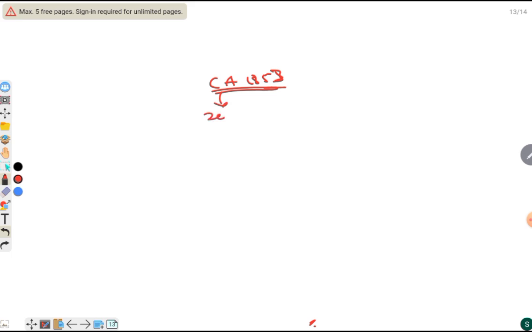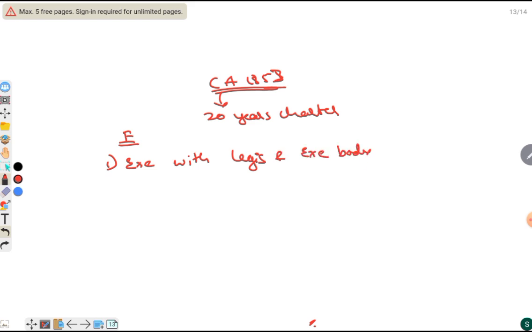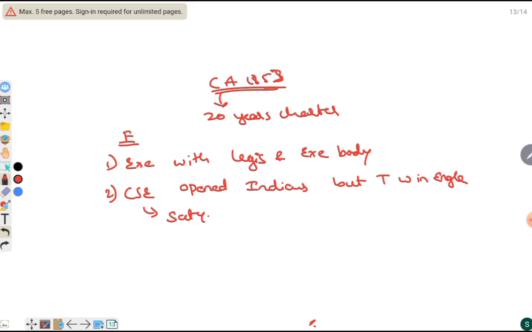Next, coming to the Charter Act 1853. Here, there is no mention of a 20 years charter. The features include replacing the executive council with a legislative body and an executive body. The civil service examination was opened to Indians, but to be written in England. And Satyendranath Tagore was the first to become an Indian civil servant.